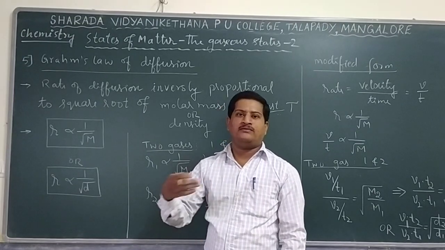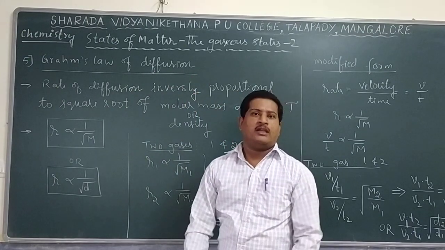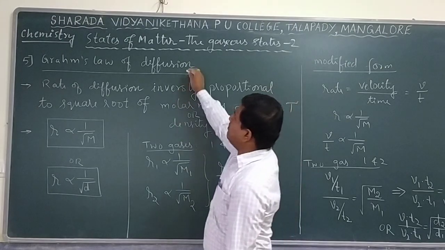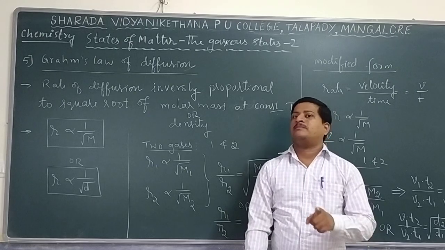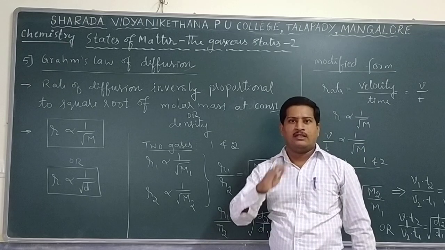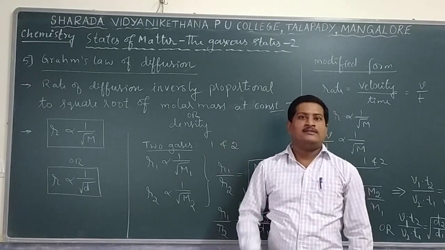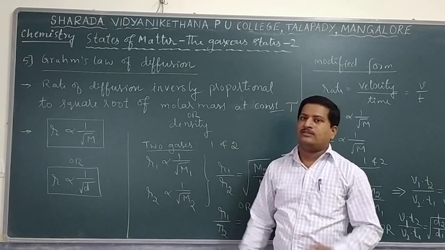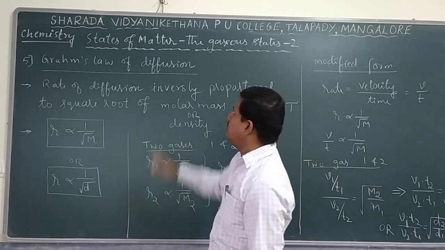Students, let's go to the fifth gas law, that is Graham's law of diffusion. It is also called Graham's law for rate of diffusion. What is meant by diffusion? Remember, diffusion is nothing but movement. This is applicable for gas. If gas molecules are moving from one region to another region, then that flow is called diffusion. Similarly, ions or molecules moving in a solution is called migration. Here gas molecules are moving, that is why that movement is technically called diffusion.